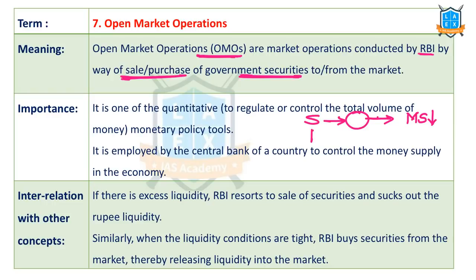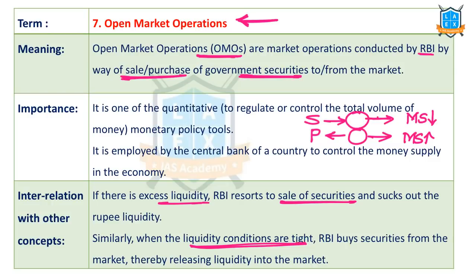But if RBI purchases the government securities from the public, they will get the money in their hands. So that way money supply increases. That means open market operation is a tool for managing the money supply. That's why it is considered a quantitative tool of monetary policy. Right? Next. If there is excess liquidity, the government is going to sell the securities. If there is liquidity tightening, that is less liquidity, the government buys the securities from the market so that money supply increases. So this is also used as a tool to control inflation.